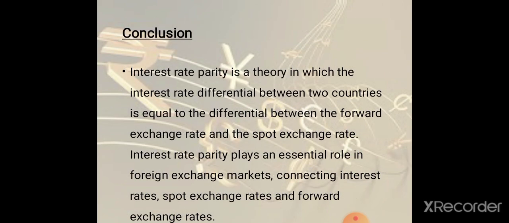To conclude, interest rate parity is a theory in which the interest rate differential between two countries is equal to the differential between the forward exchange rate and the spot exchange rate. Interest rate parity plays an essential role in foreign exchange markets, connecting interest rates, spot rates, and forward exchange rates.